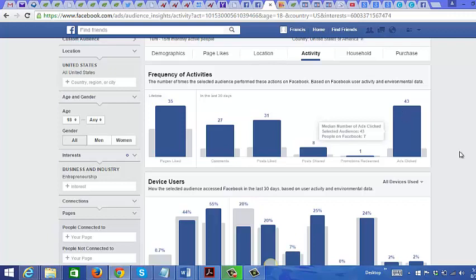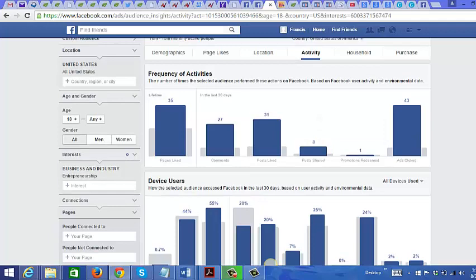So compared to other people on Facebook, you can see in the gray shade here, and then you look at your audience, the people who are interested in business. You see that here in the blue color, there's a great proportion of them compared to other people on Facebook that click on ads. So you know that these people do like to click on Facebook ads.